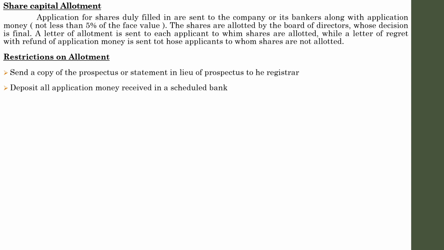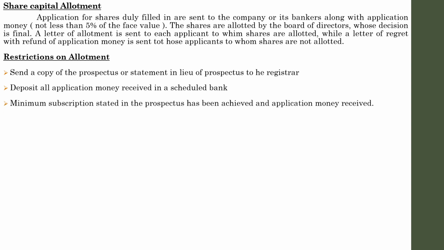So deposit all the application money received in the scheduled bank itself. See that the minimum subscription stated in the prospectus has been achieved and application money is received. We have discussed that. So these are the things that have to be kept in mind by the company at the time of allotment. And in simple terms, allotment means that whoever subscribed or applied for shares, the shares of the company will be allotted to those prospective shareholders.